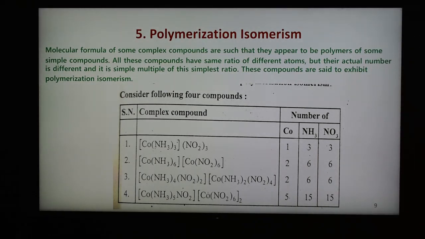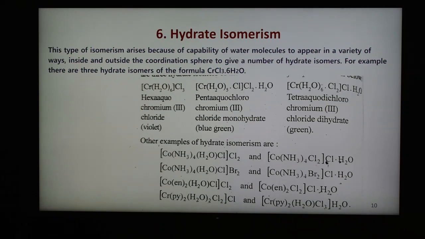In this way we obtain the simplest ratio, and therefore such type of isomers are known as polymerization isomerism. Number 6 is hydrate isomerism, and in some cases this type of isomerism arises because of the capability of water molecules to appear in a variety of ways inside and outside the coordination sphere of the complex, giving hydrate isomers. For example, there are 3 hydrate isomers shown here.